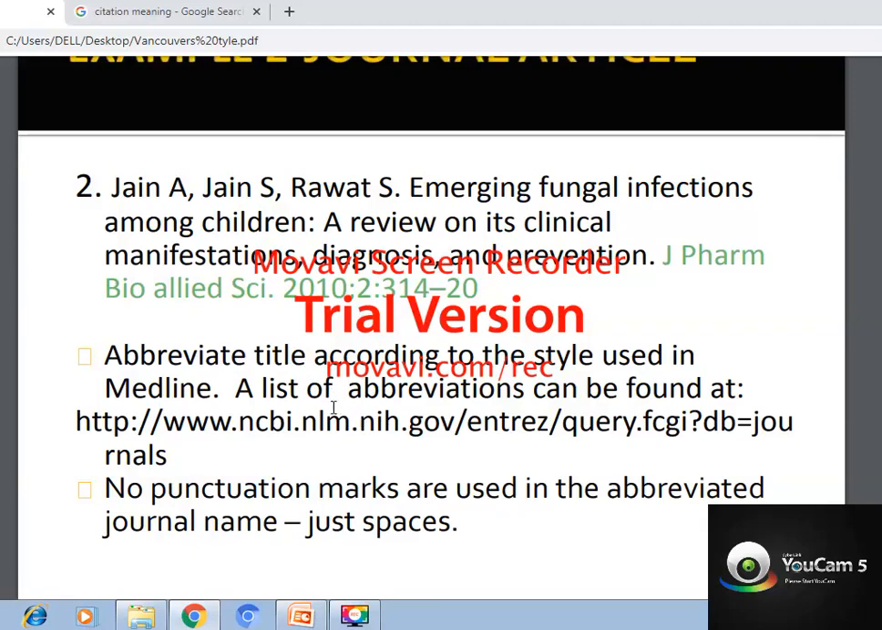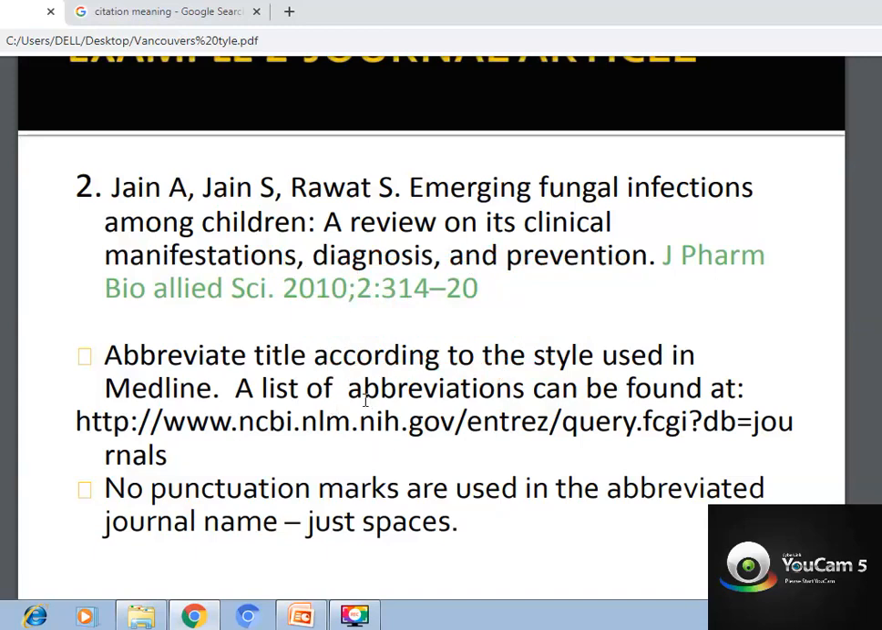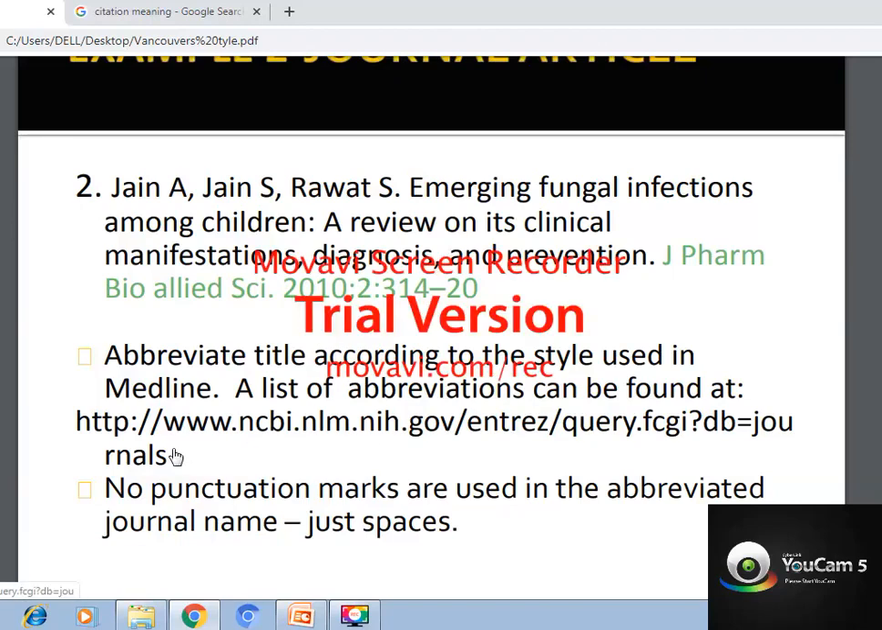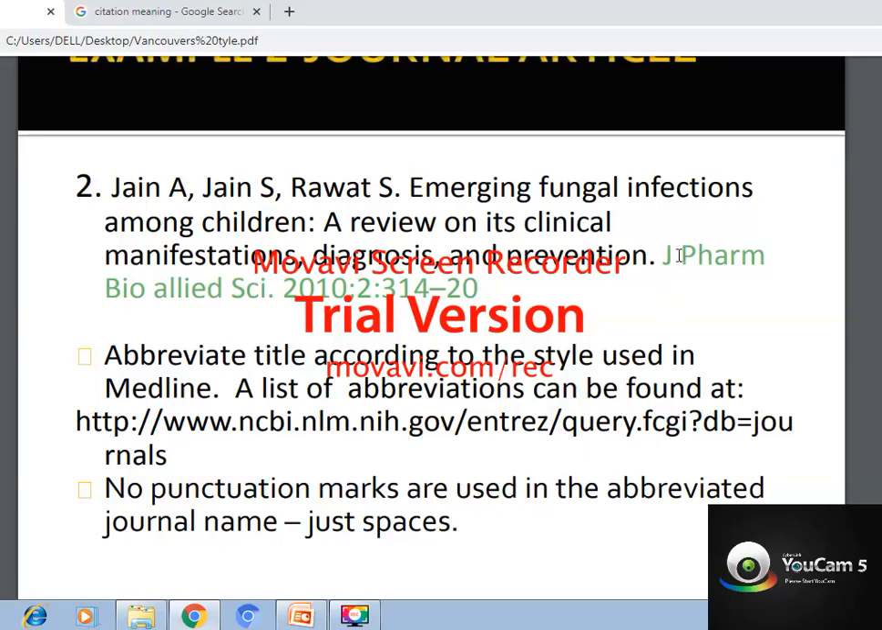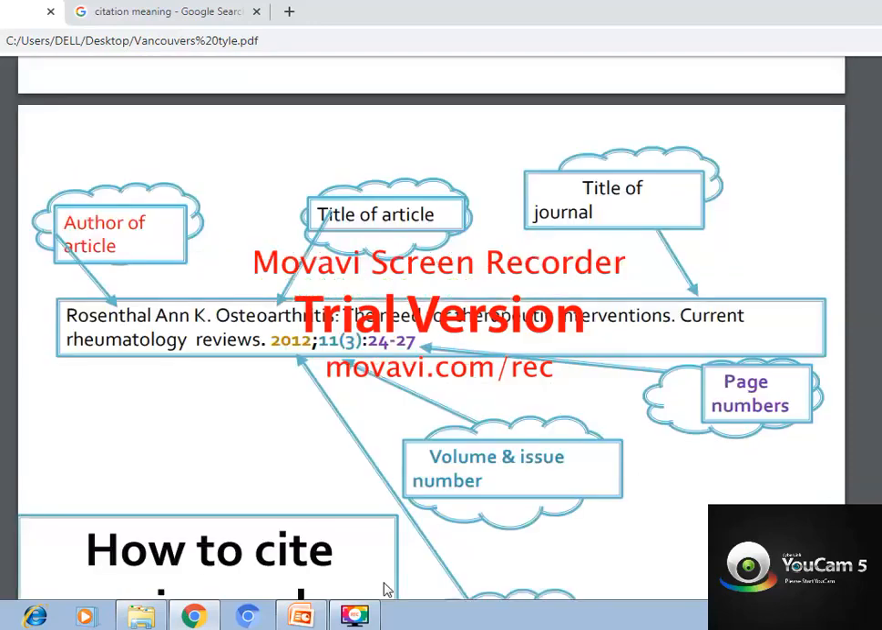So it should be used as per the accepted abbreviated style, and this is how you do a publication in case of websites. http://www.ncba.gov/entrance, like this. Okay, no punctuation marks are used in the abbreviated journal name. So when you write an abbreviated journal name, in between that there is no punctuation, just spaces. Clear? Here and all you should leave only space, no punctuation.